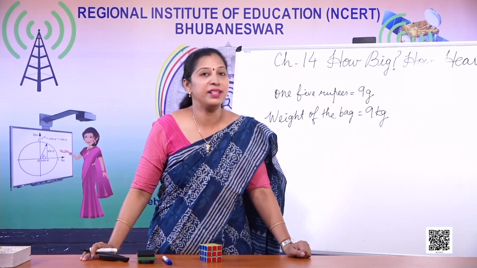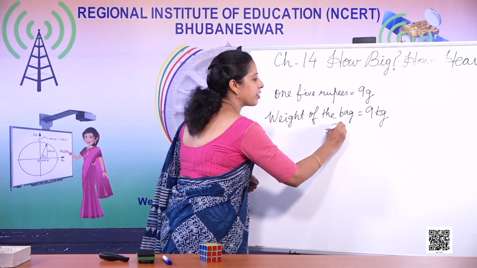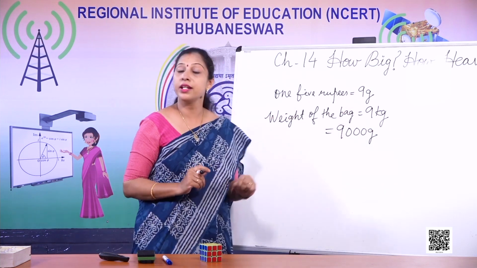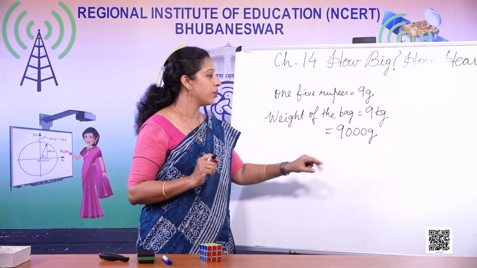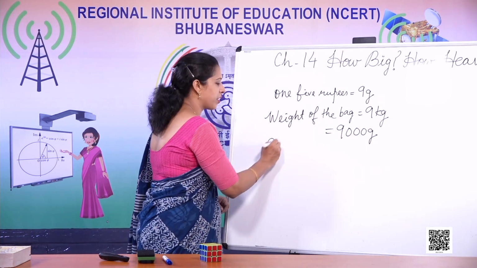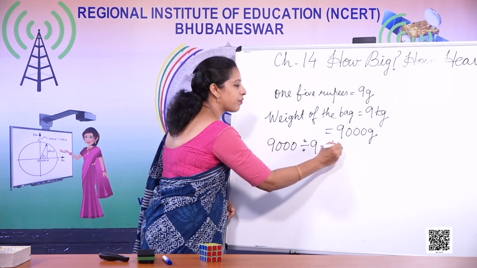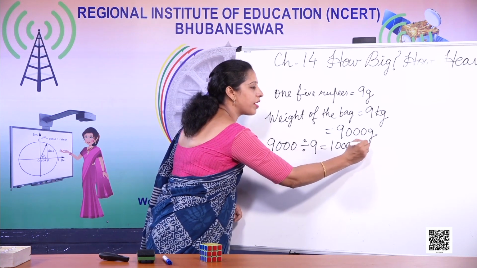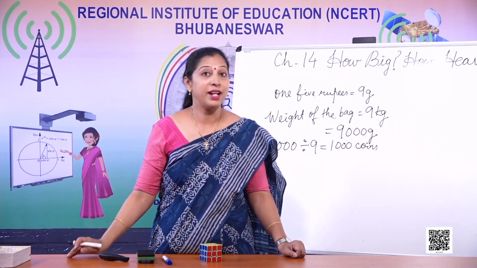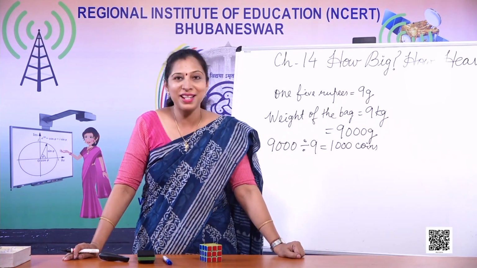It's very simple. Now first let's say how many grams are there in 9 kg? It is 9,000 grams. Now one coin's weight is 9 gram. So how many coins do you think that it will fit into this? So just divide 9,000 divided by 9 is equals to 1,000 coins. Now imagine he is counting those 1,000 coins and now he has got such a good way of knowing how many coins are there in the bag.